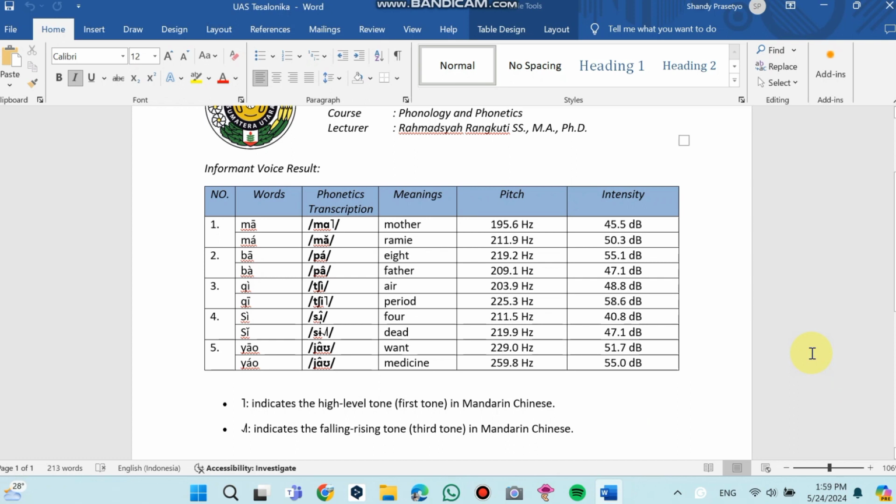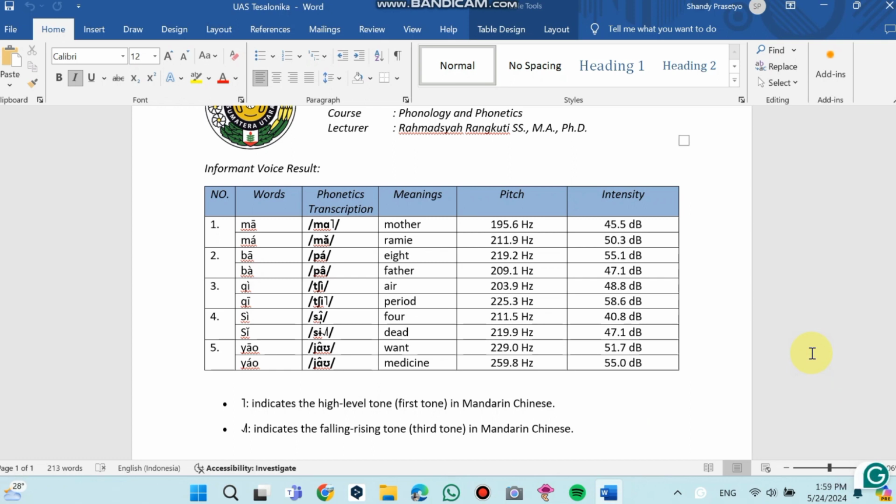The word yao want produces a pitch frequency of 229 Hz and an intensity of 51 decibel. Meanwhile, yao medicine produces a pitch frequency of 259 Hz and an intensity of 55 decibel. In pronunciation, the word yao want uses a flat intonation while yao medicine uses a rising intonation.